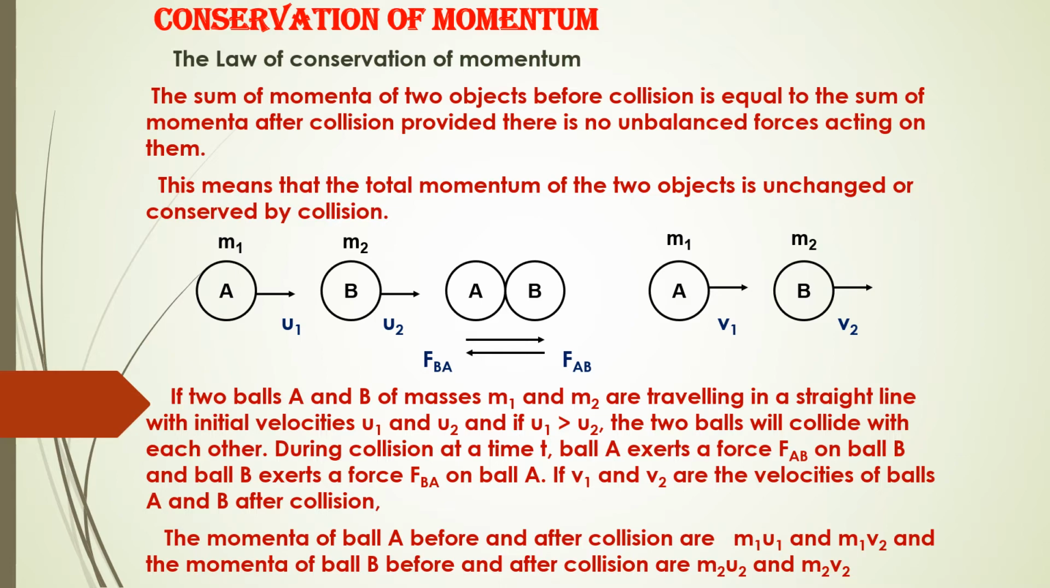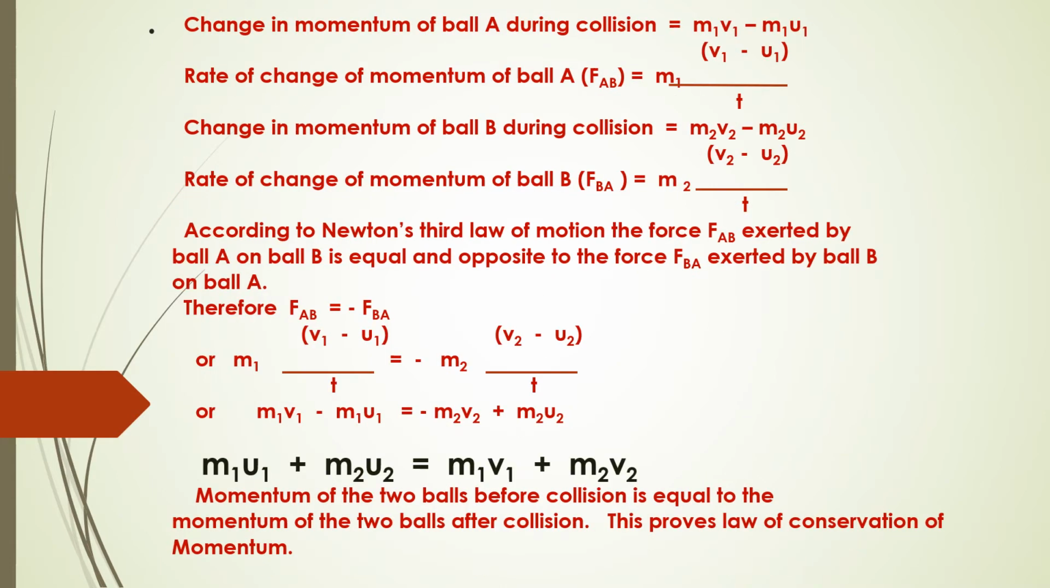So let us see how we can derive an equation which will prove that the momenta are conserved. The momentum of ball A before and after collision: before collision it is m1 u1 and after collision it is m1 v1. The momentum of ball B before collision is m2 u2 and after collision is m2 v2. So let us see the next slide.